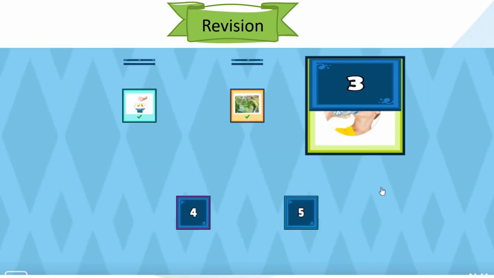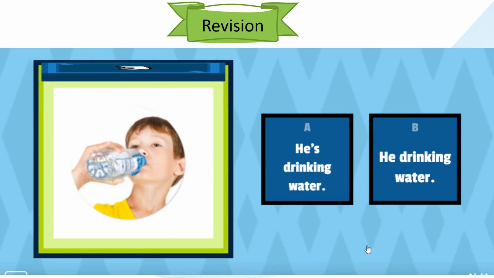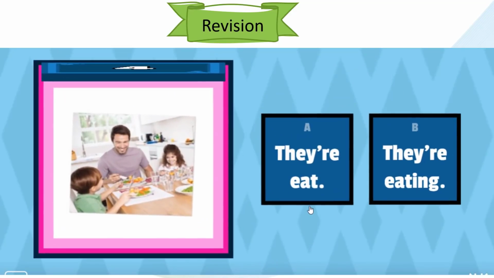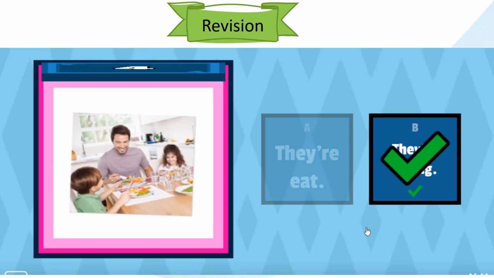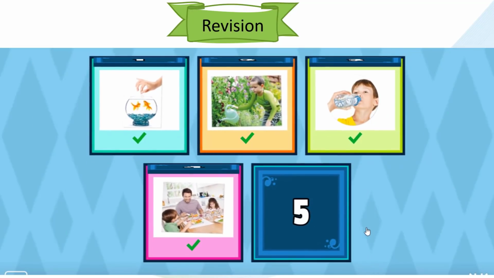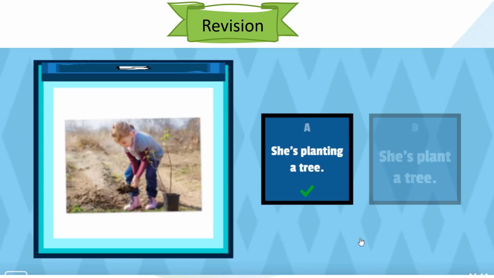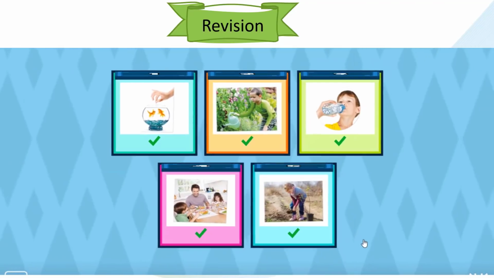Number 3. Look at this boy. He's drinking water or he drinking water? He's drinking water. You've done a great job. Number 4. Look at the picture. What are they doing? They're eat or they're eating? They're eating. Well done. Number 5. Look at the picture of this girl. She's planting a tree or she's planted a tree? She's planting a tree. I'm very proud of you.